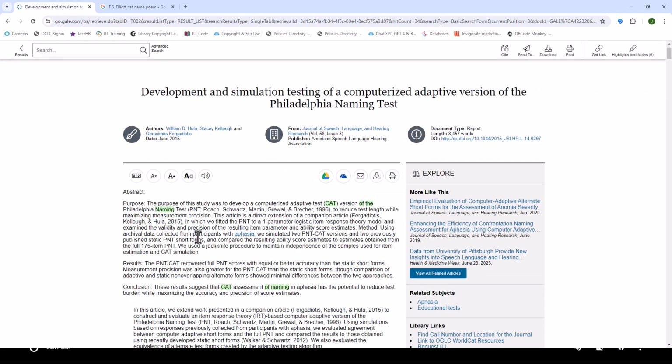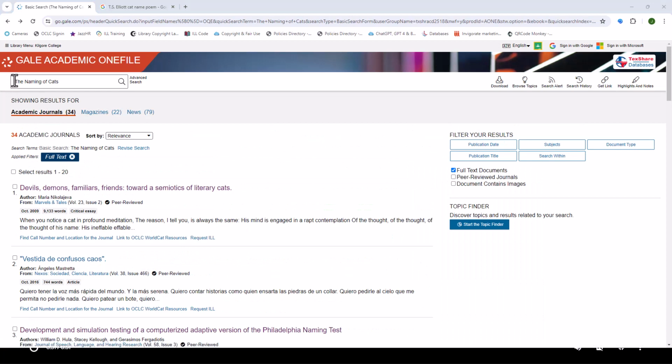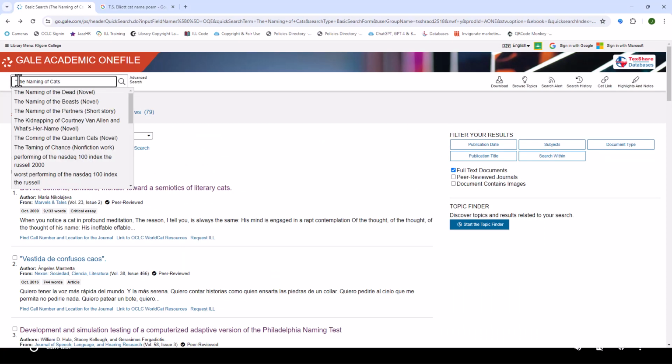So the words are all broken up. But when I'm searching, if I want to make sure my entire search is included in the order I want it all together, I need to put it in quotation marks. So if you're searching for a song title, poet's name, etc., put it in quotation marks. Otherwise, it searches for each word individually and you retrieve too many results. So if I go back, I'm going to put the title in quotation marks.